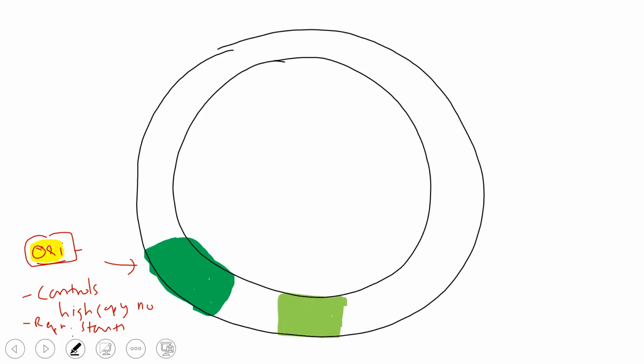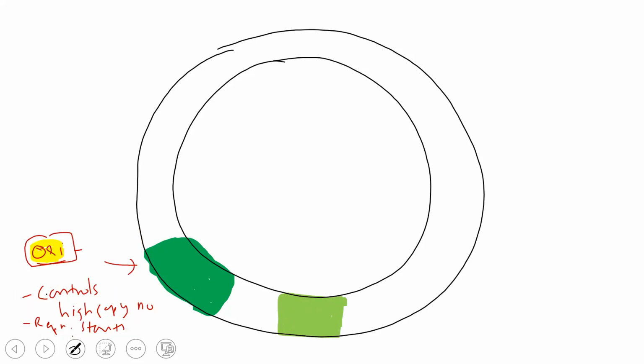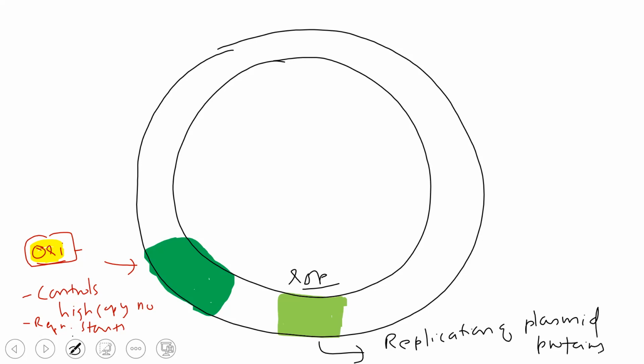This is the ORI site. So this is where we are talking about. This is the ROP. This ROP site stands for the proteins needed for replication of plasmid. Without this, replication cannot occur. So we also need a sequence which can code for this.